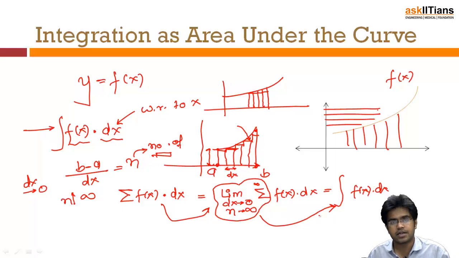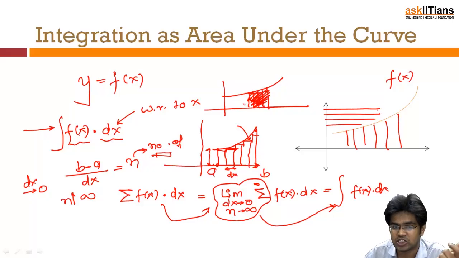Integral sign means that dx is very small, you have infinite rectangles and you are integrating them, you are adding them to get the area. So this is the method in which we get this area. So this is integration as area under the curve.